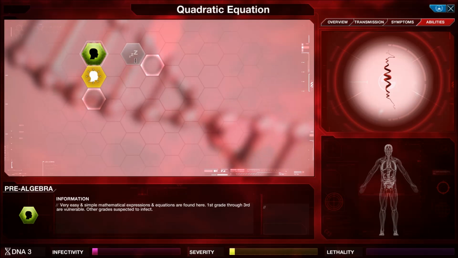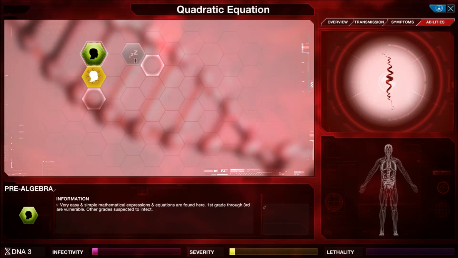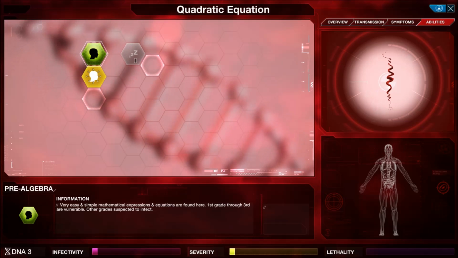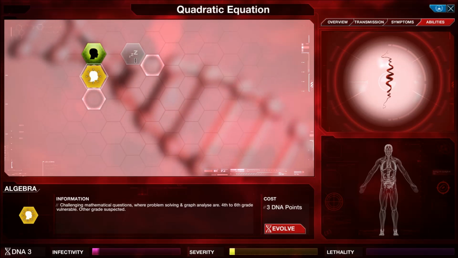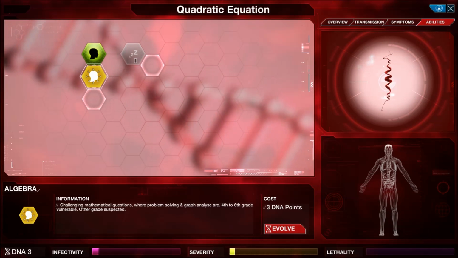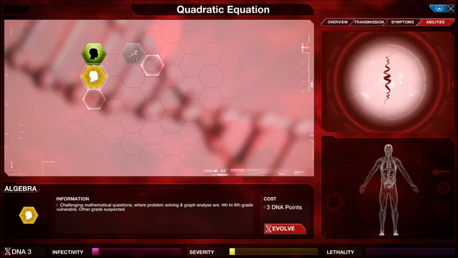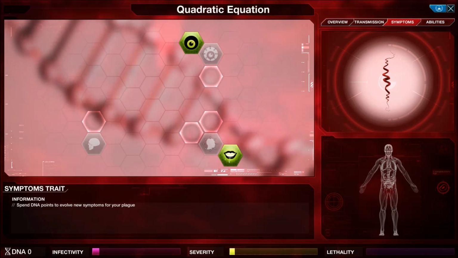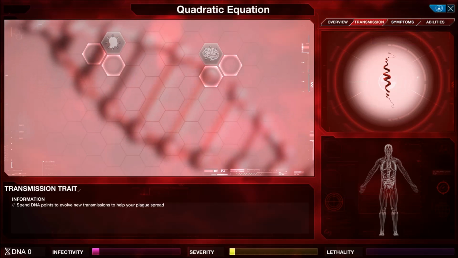Pre-algebra. Very easy and simple mathematical expressions and equations are found here. First grade through third are vulnerable. Other grades suspected to infect. Then we can move on to algebra itself, challenging mathematical questions, where problem solving and graph analysis are. 4th to 6th grade vulnerable. Other grades suspected. Algebra isn't that hard, it's just not. Or maybe I'm just a freak in nature who really doesn't mind algebra.